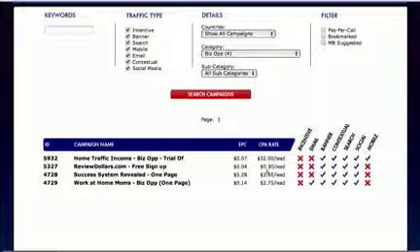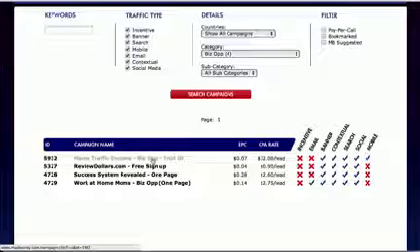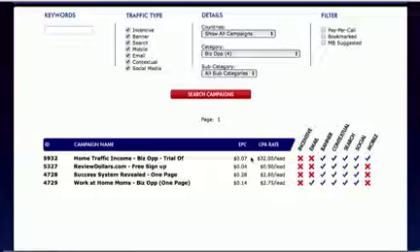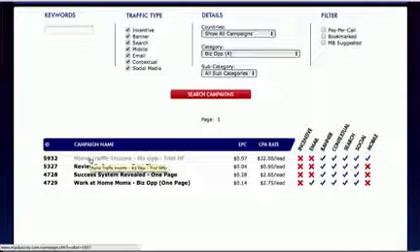Now, you might look at this and say, wow, if this offer pays me $32 for every person that signs up, I'm going to go for that one. This one's going to make me the most amount of money. Not necessarily true. Just because this thing pays me more money doesn't mean it's going to make me more money. Because, for example, this offer right here might ask people to do a lot more steps, which means a lot less people would actually sign up for it. So let's check it out, okay? Let's check out this first one to see what the steps are in order for me to get paid $32.